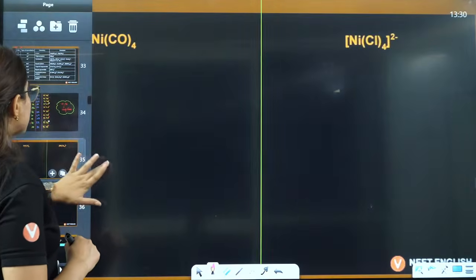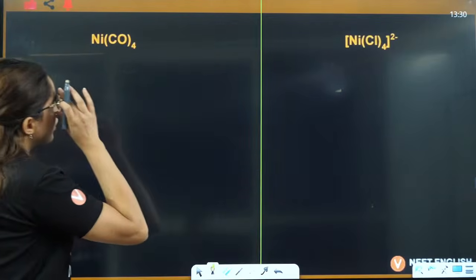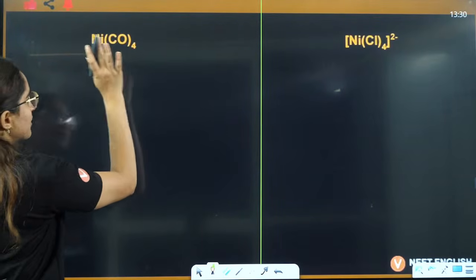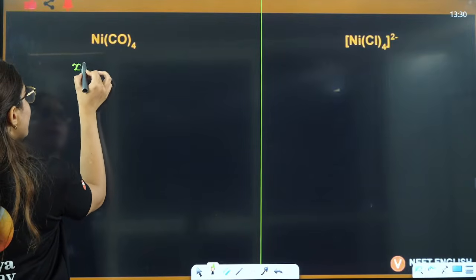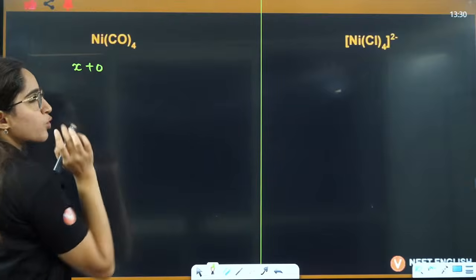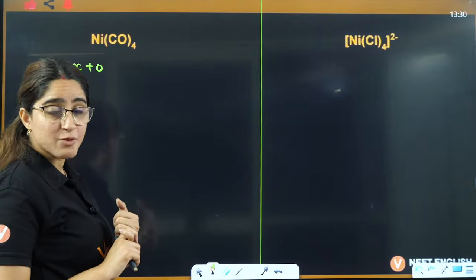So now let's see what you need to do here. Very simple, VBT theory will do. Firstly, you need to see the oxidation number. First step is to calculate the oxidation number. This is X plus 0 because CO is carbonyl, it's neutral.